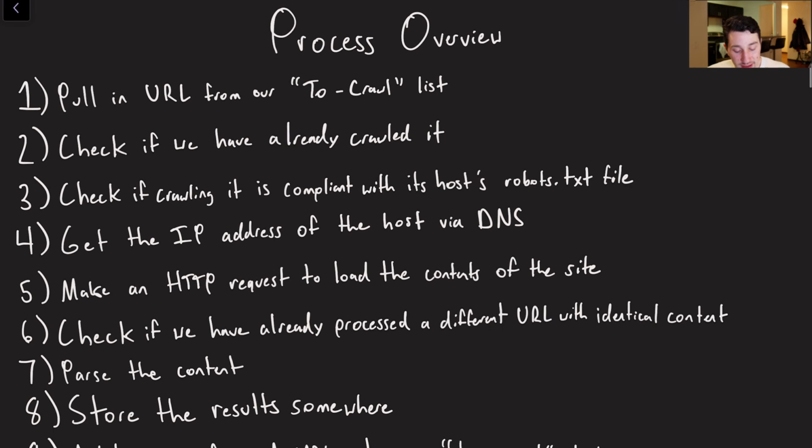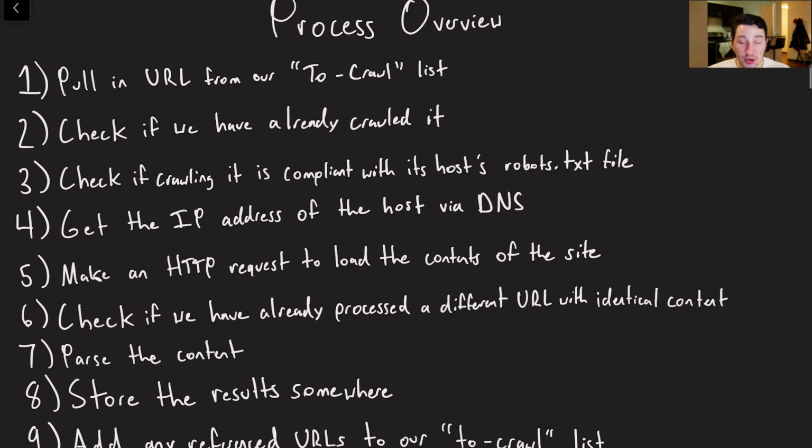Okay, the next thing we're going to do is actually go over the process of web crawling, because it's not overly intuitive. There is actually a decent amount that you have to think about here and do. And so the point here is that once I go through this list, we have to think about which of these items we can actually optimize and improve in order to make this process as fast as possible.